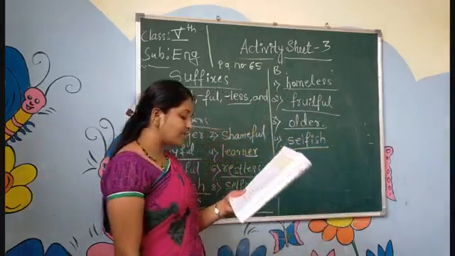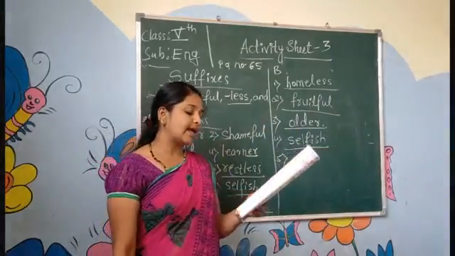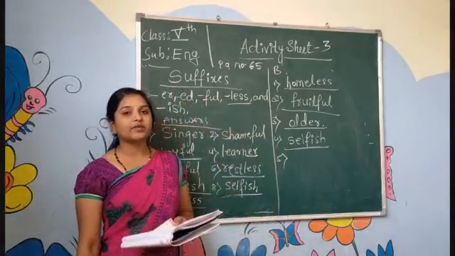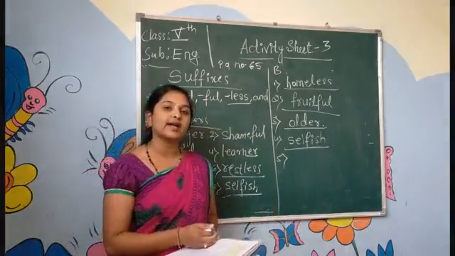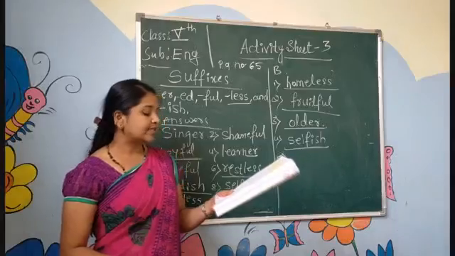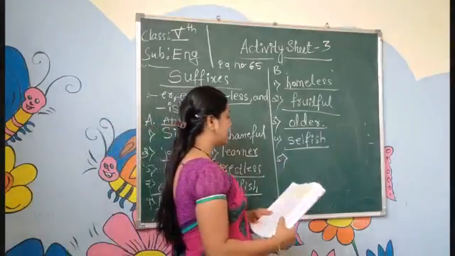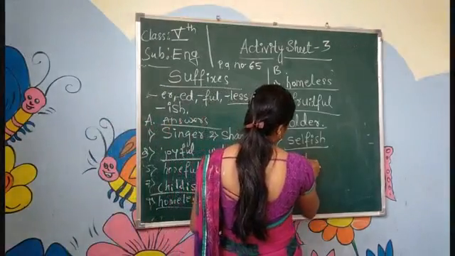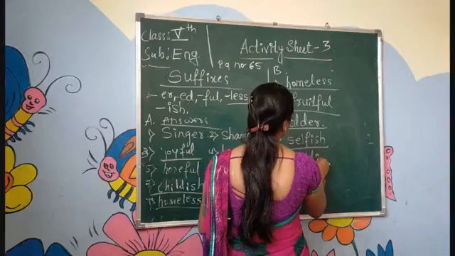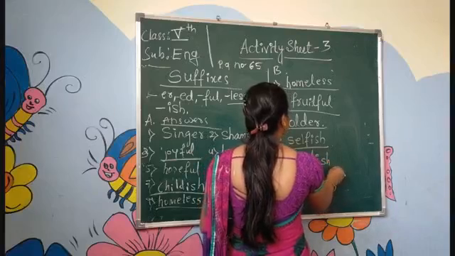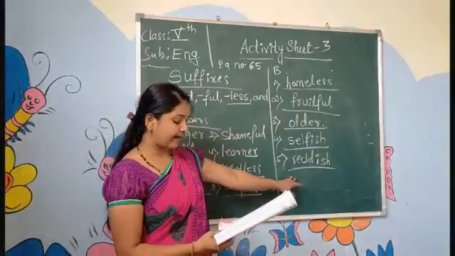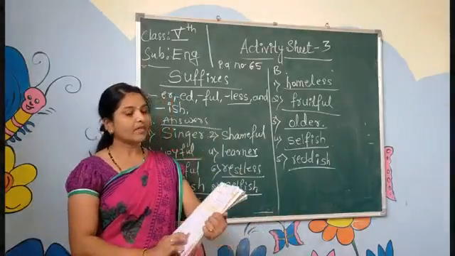Next, last one. The evening sky had a dash color. In the bracket they have given red. Which suffix you add for the red color? Red, reddish. The evening sky had a reddish color. Reddish, R-E-D-D-I-S-H. Here I am adding the I-S-H suffix. The evening sky had a reddish color.